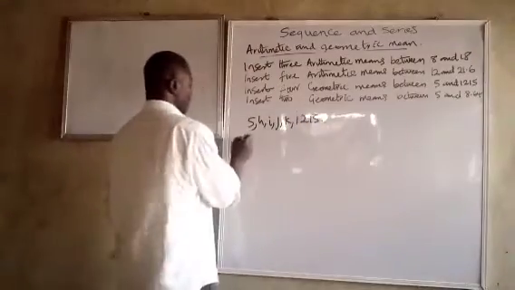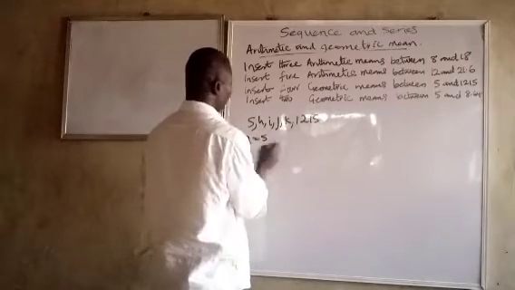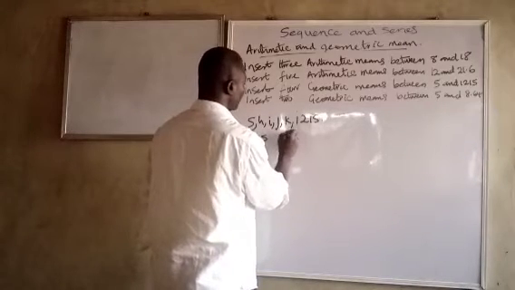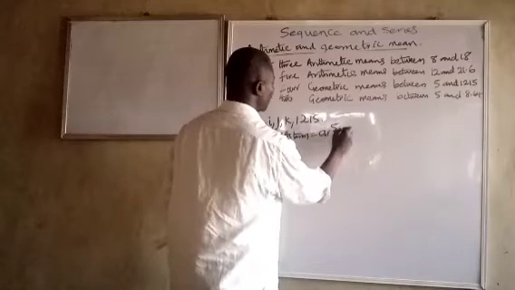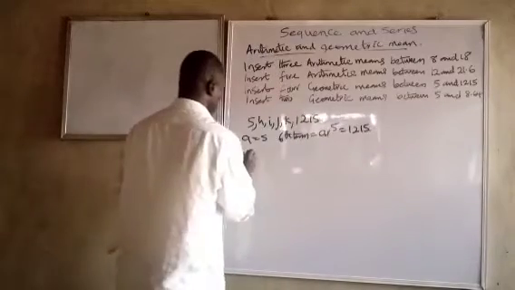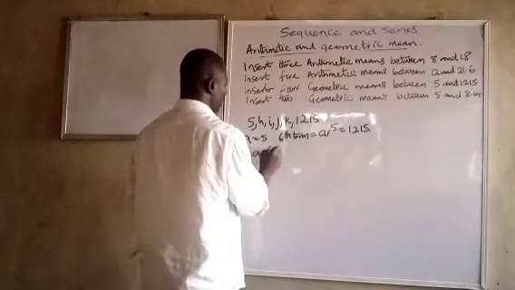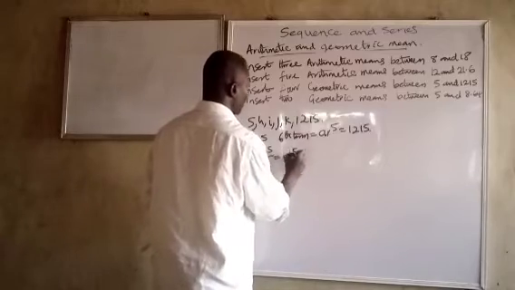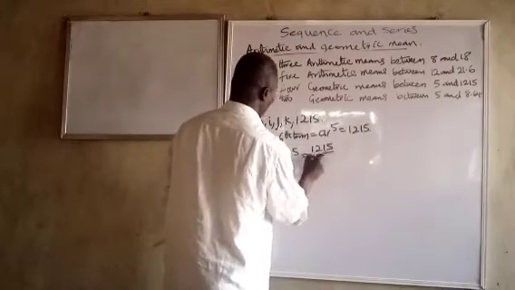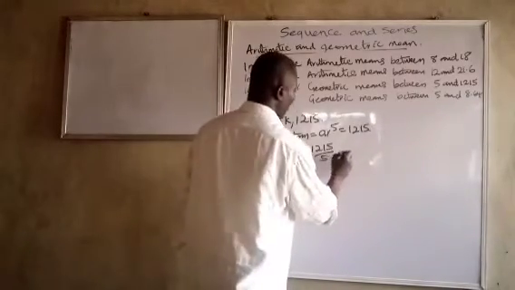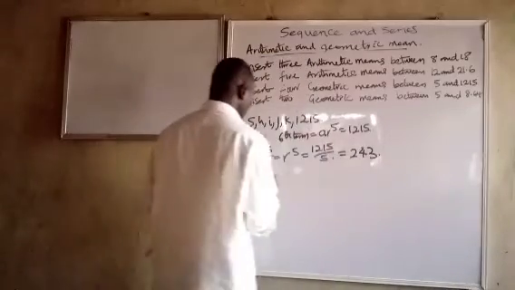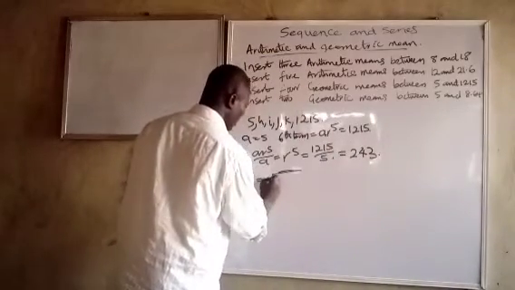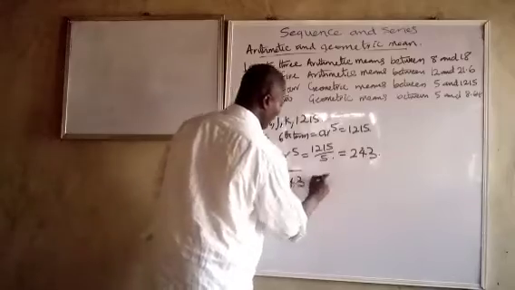Look at it like this. A equals 5. The sixth term, which is A r raised to the power 5, is equal to 1215. Therefore, A r raised to the power 5 over A equals r raised to the power 5, which is equal to 1215 over 5. And that is 243. So r is the fifth root of 243, and that is 3.